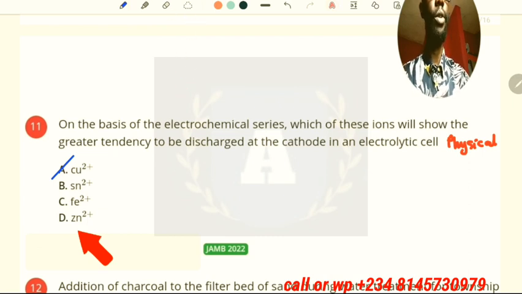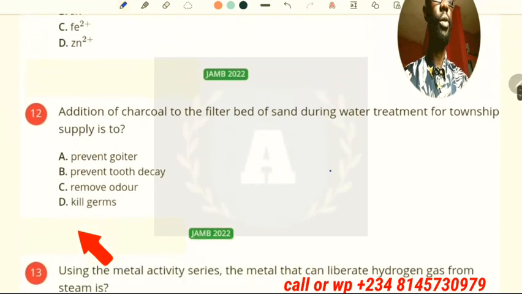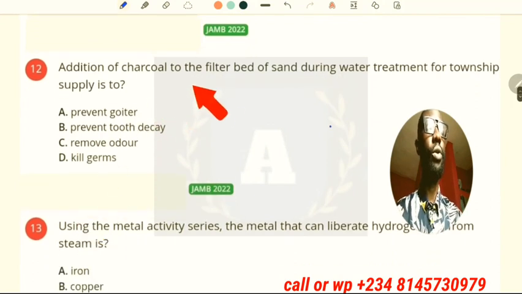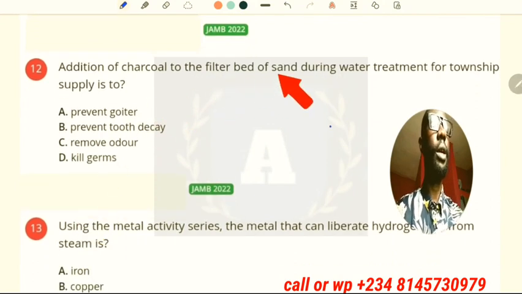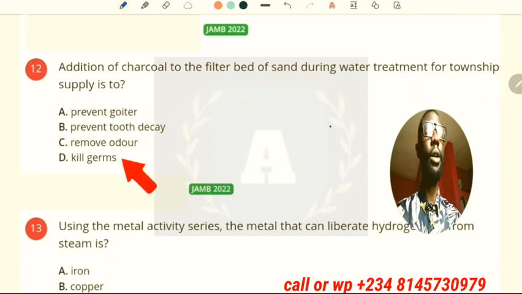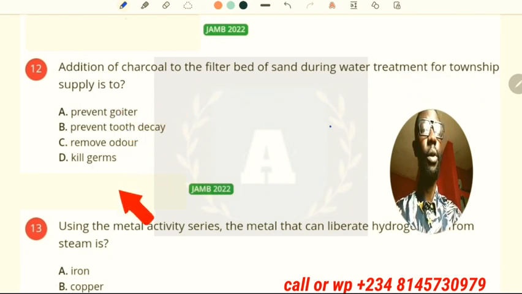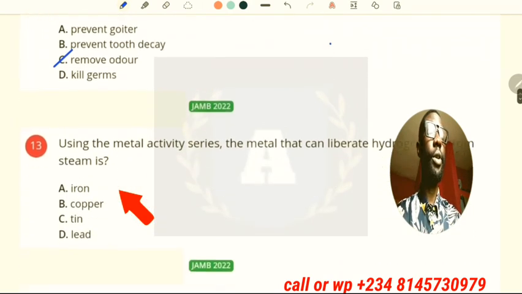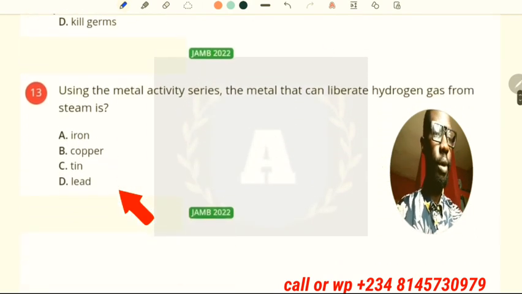Okay, so we quickly move on to the next question, and what does it say? Addition of charcoal to the filter bed of sand during water treatment for township supply is to, okay, what would the answer be? To prevent odor. Activated charcoal is actually used to prevent odor, and at the same time it can also be used to remove coloring material present in the water.